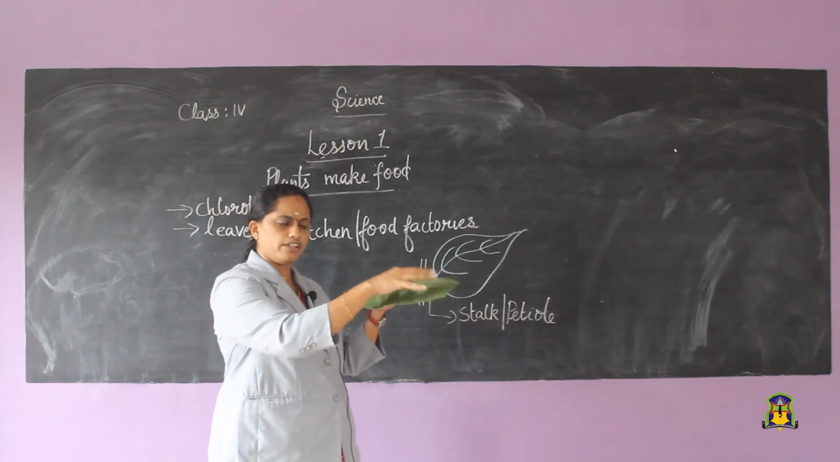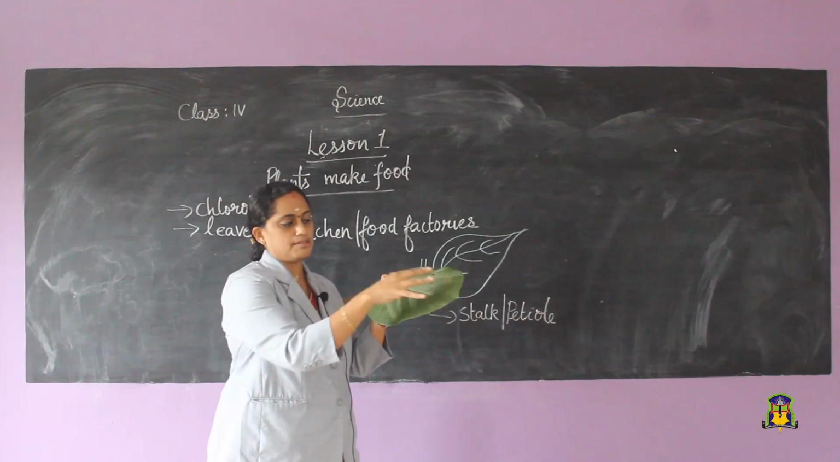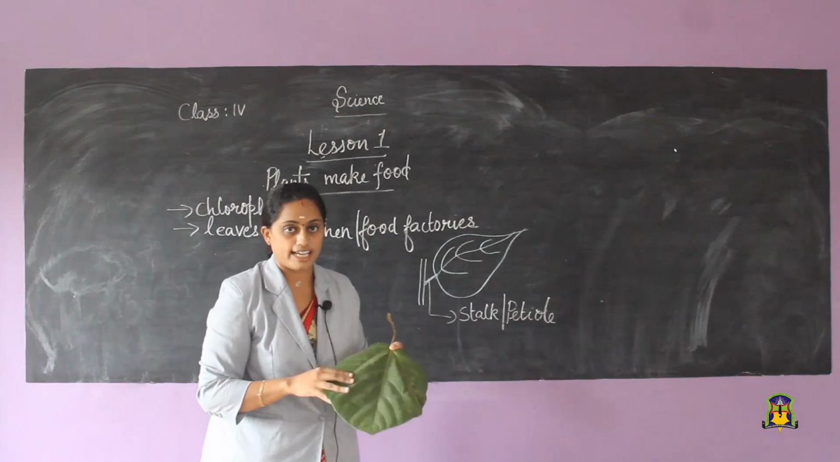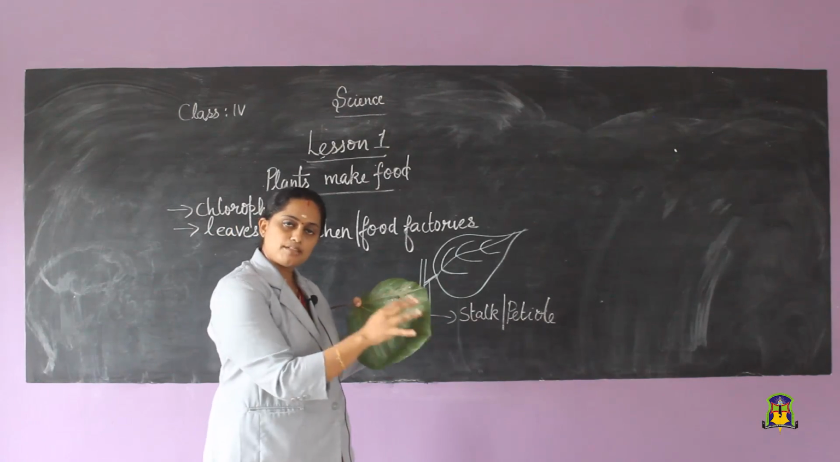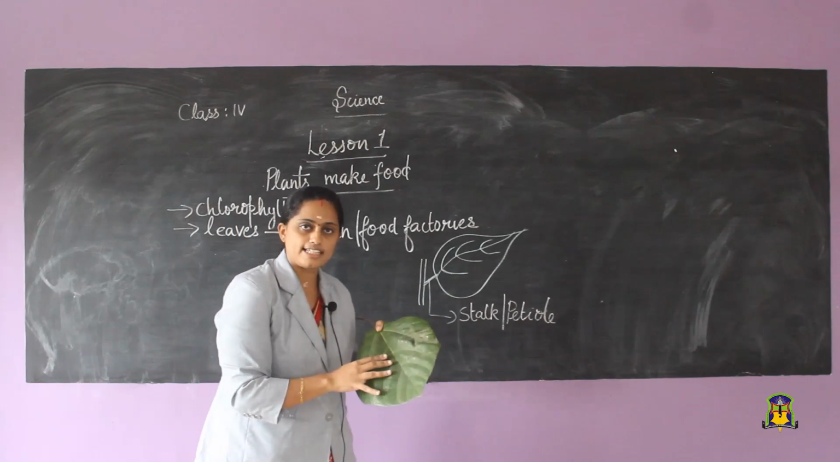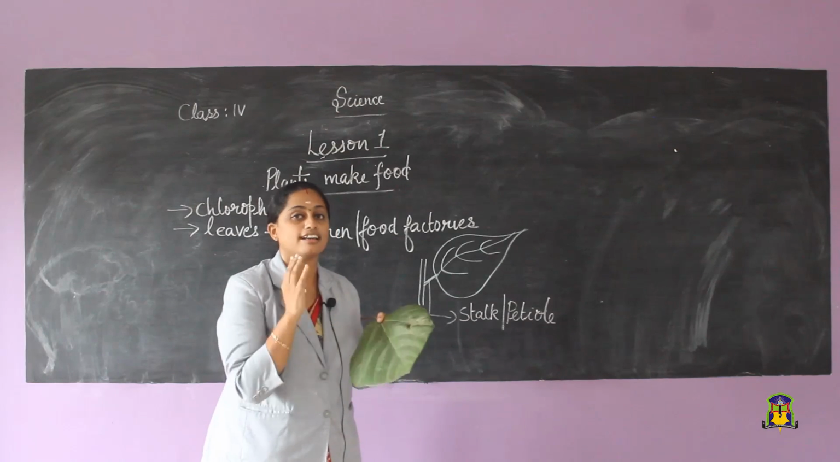All the leaves will have a flattened part. This flattened part of the leaf is called the leaf blade or lamina. What is this flattened part of the leaf called? It is called the leaf blade or lamina.